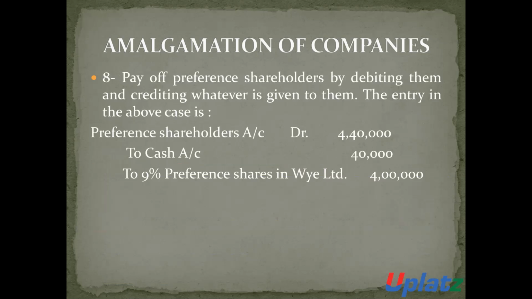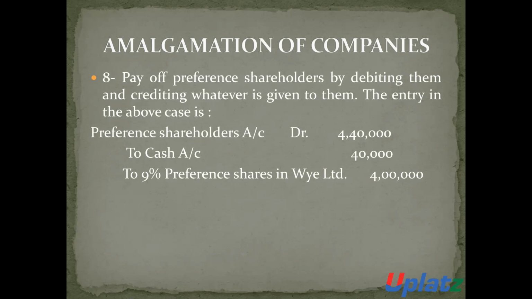Now, pay off preference shareholders by debiting the preference shareholders account and crediting whatever is given to them, that is, in whichever form the payment is made.